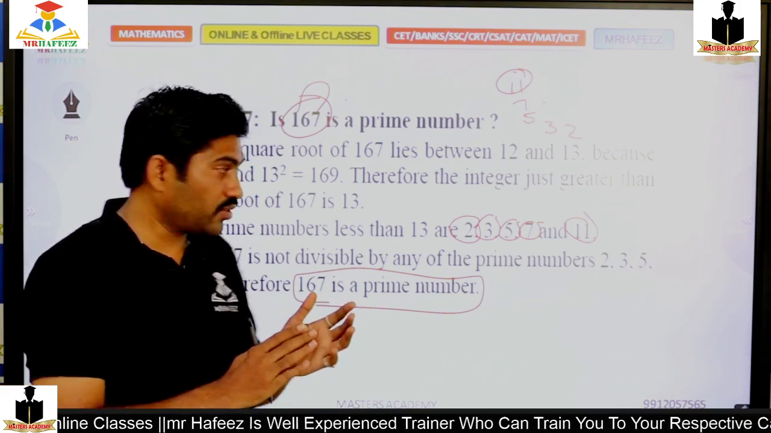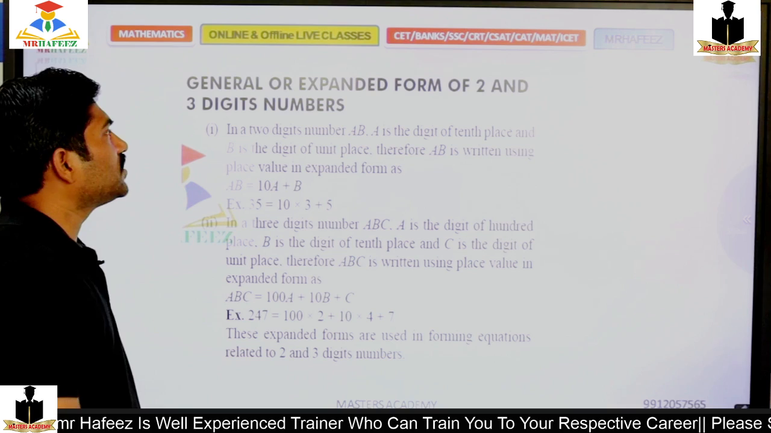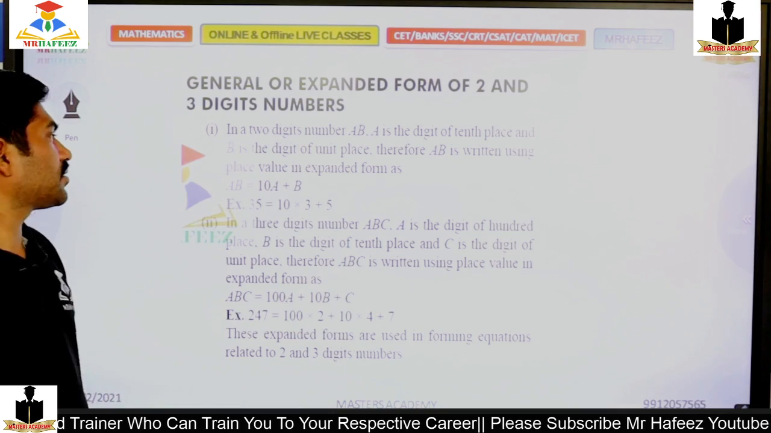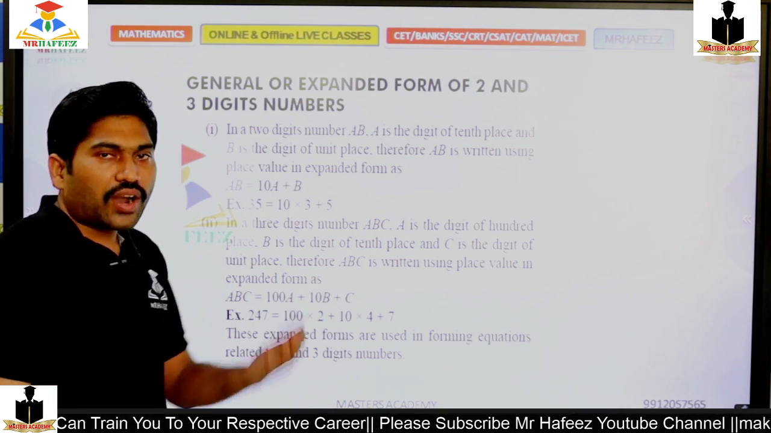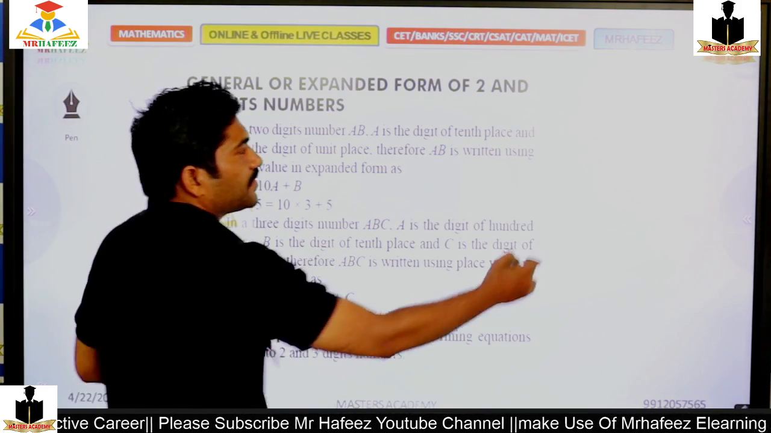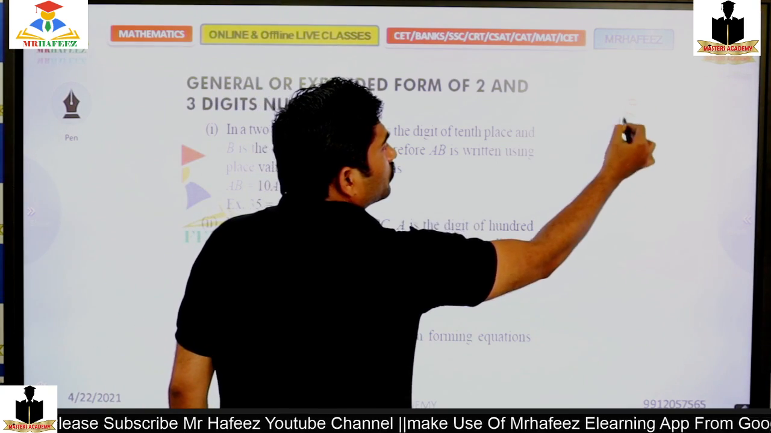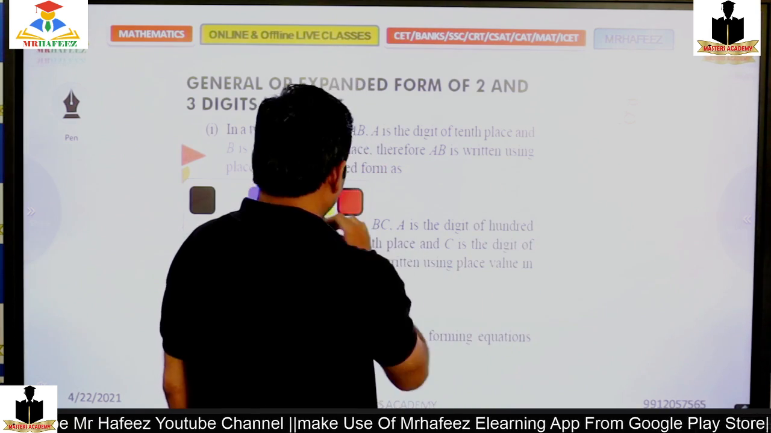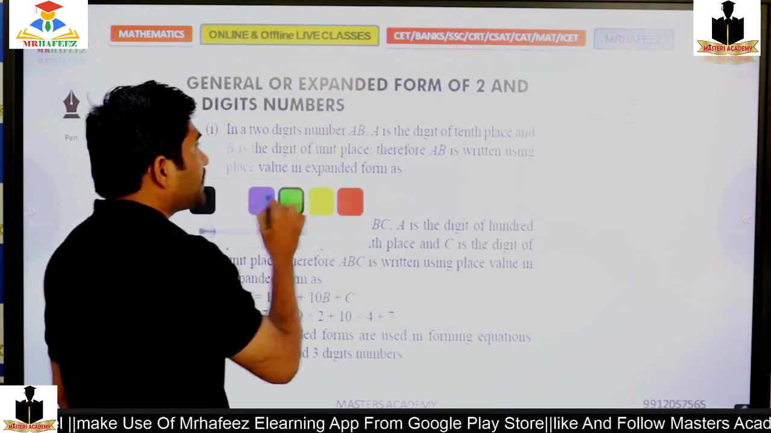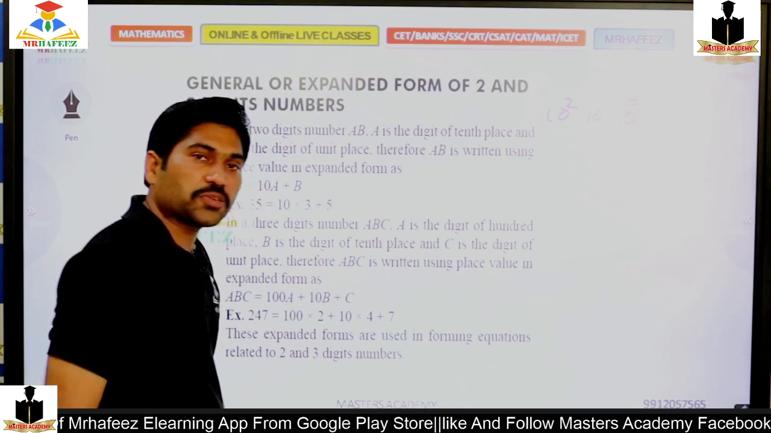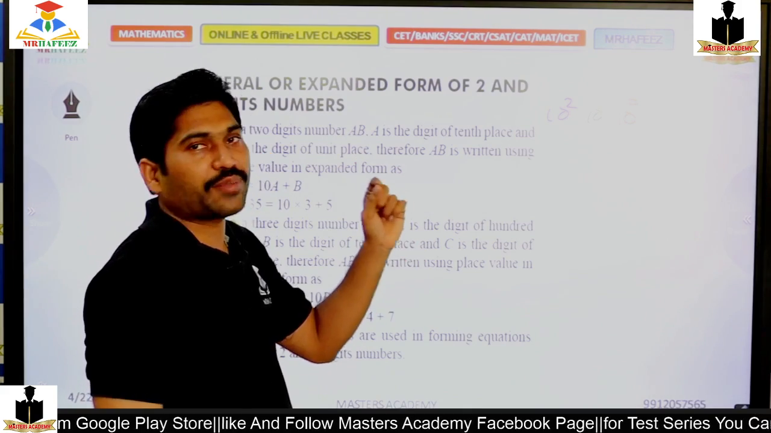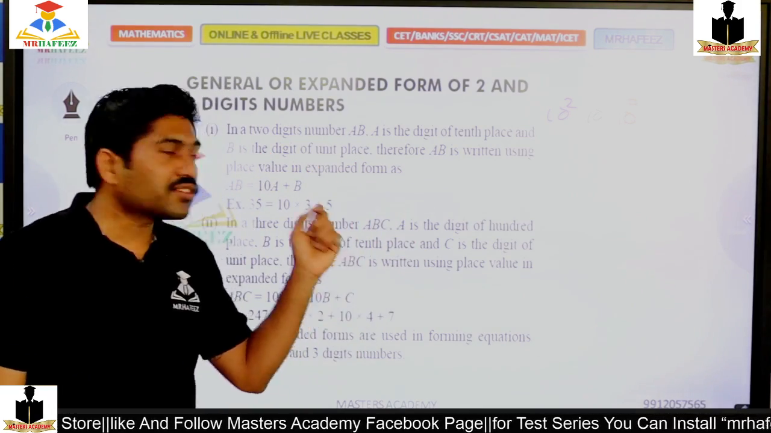Very good. Now, general or expanded form of 2 and 3 digit numbers. What we are following is the decimal number system. 10 power 0 is the first place, the units place. The next place is 10 power 1, that is tens place. The next is 10 square, that is hundreds place.